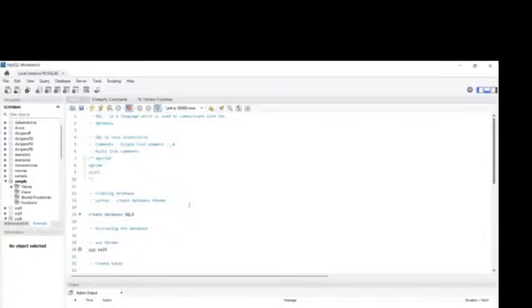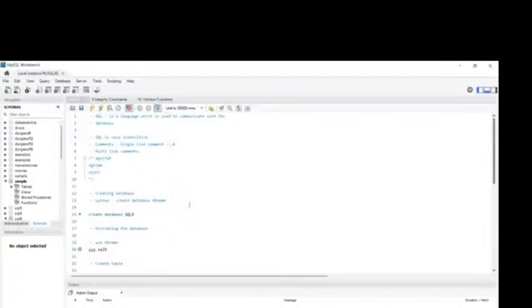First of all, SQL is a language which we use to communicate with the database. Inside the database we store data. It is a collection of data, and to read or communicate with the data stored inside the database, we use SQL as a language. The tool you see in my system is MySQL Workbench. MySQL is the tool we are going to use here.